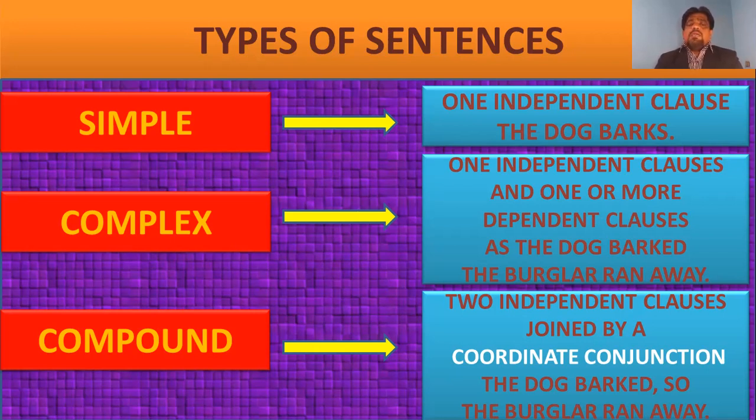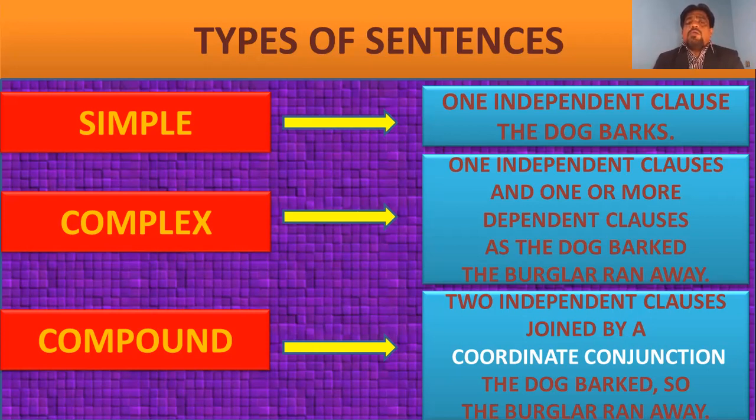In a complex sentence, we may find one independent clause and one or more dependent clauses. And that is what we call complex sentences.